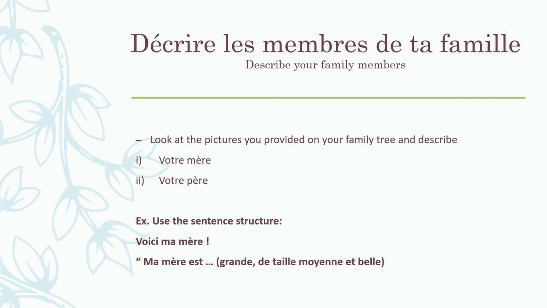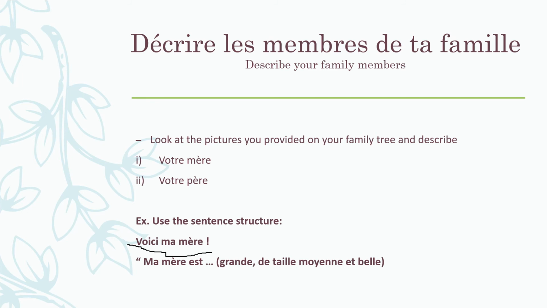Alright? So, you're going to first of all describe members of your family. So, you're going to look back at the pictures that you provided on your family tree and describe your mother and your father. You're going to use this sentence structure. For example, you're going to say, voici ma mère, here is my mother. And then you'd say, my mother is tall. Ma mère est grande.